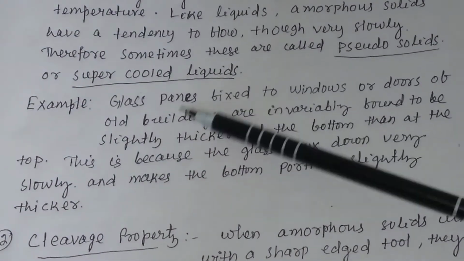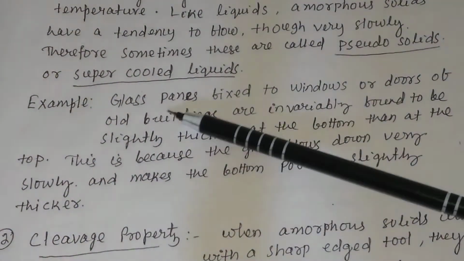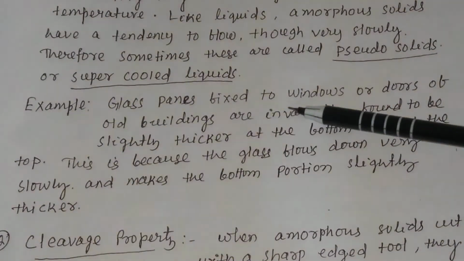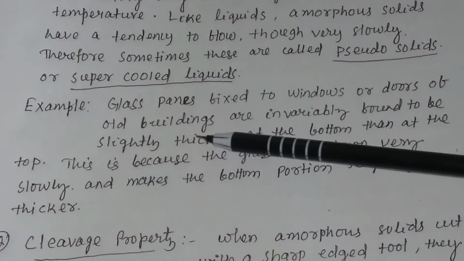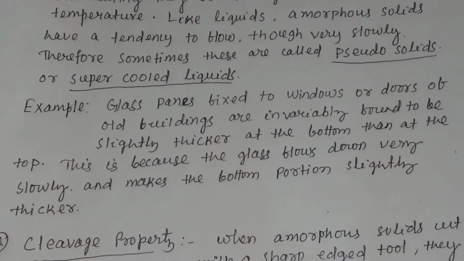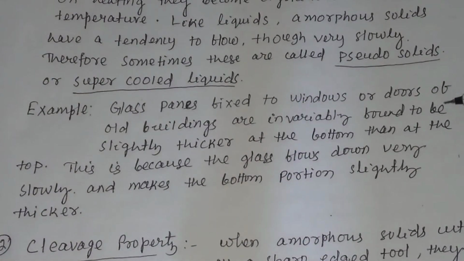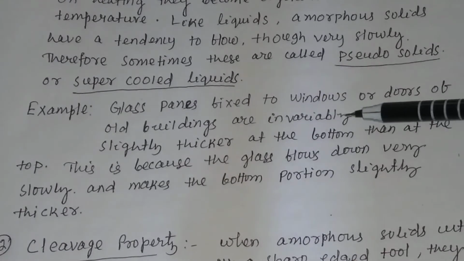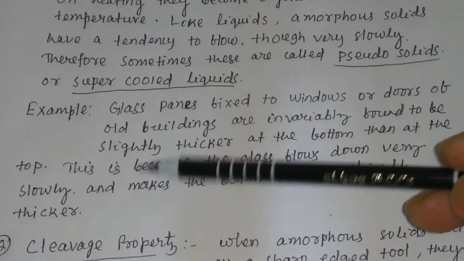For example, you might have seen that glass panes fixed to windows or doors of old buildings are invariably found to be slightly thicker at the bottom than at the top.